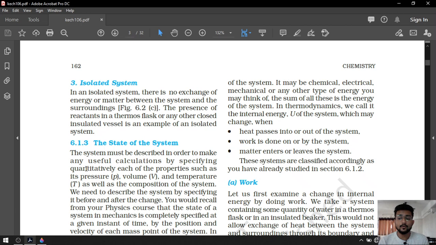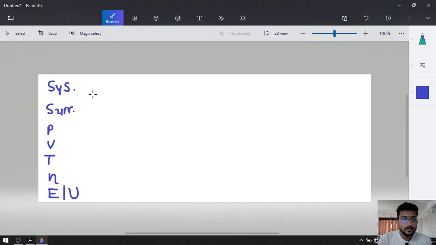The first method was exchange of heat. If we exchange heat with the system, internal energy is going to change. The second method was exchange of work, okay? And the third method was exchange of matter. These three particular things can affect the system. So, internal energy will be affected by